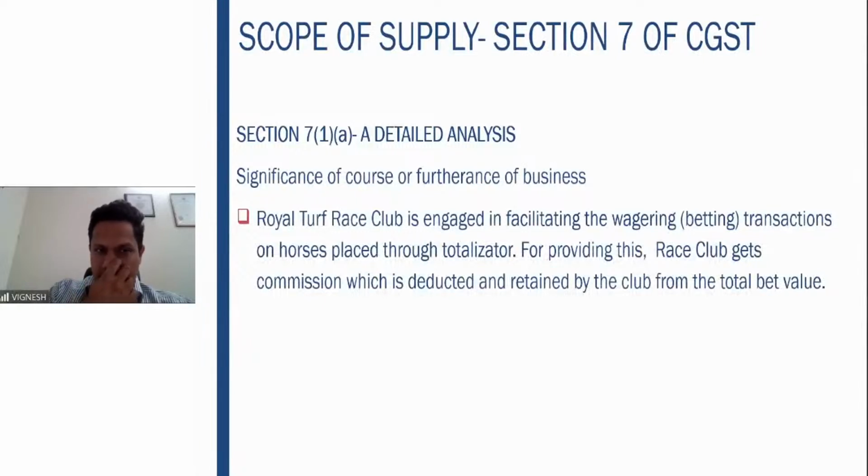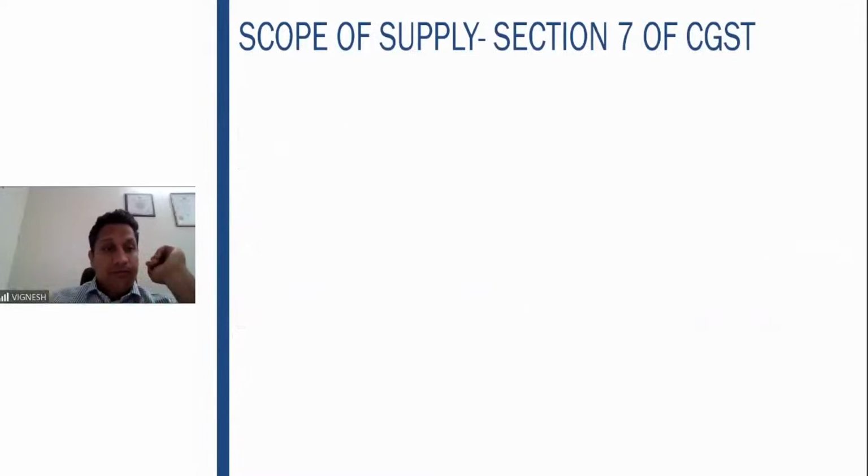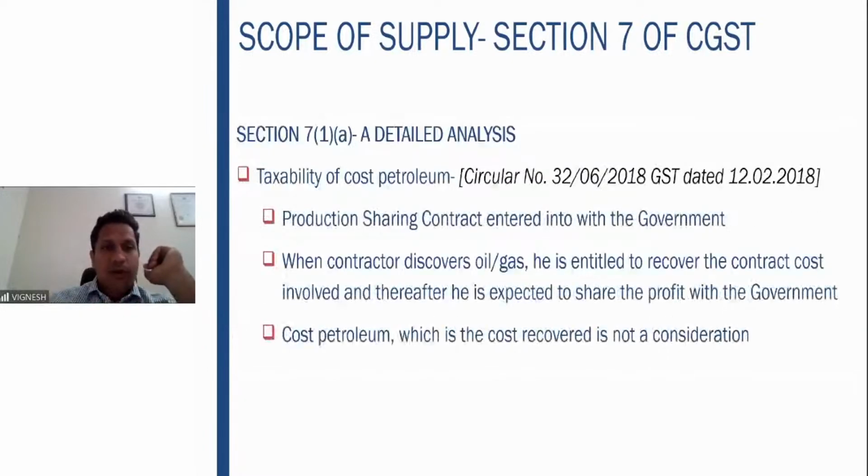Fine. So here, examples of the betting, the totalizator one. Race Club is engaged in facilitating the betting transactions. In providing this, the race club gets the commission, which is deducted and retained by the club from the total bet value. Fine, that is very much chargeable to tax. Now, cost petroleum, what does this mean? So how does it work?